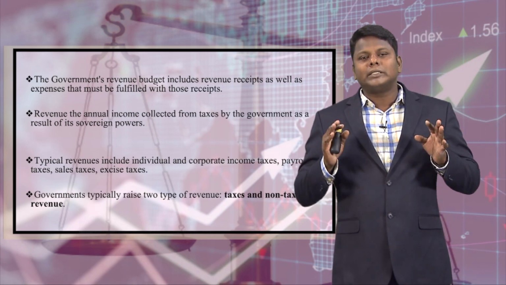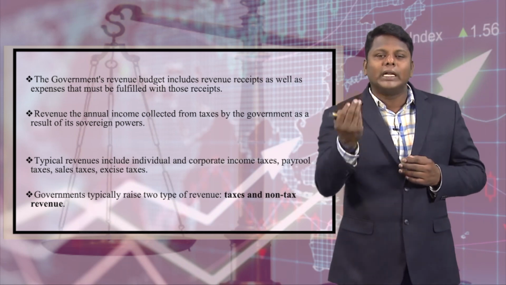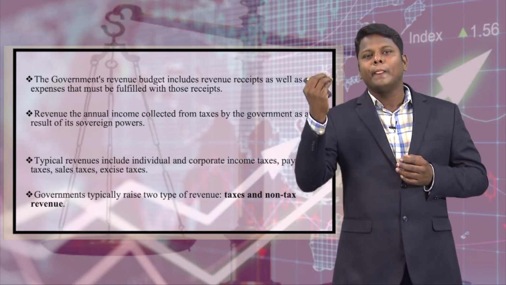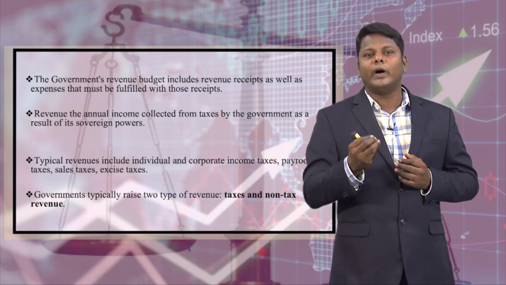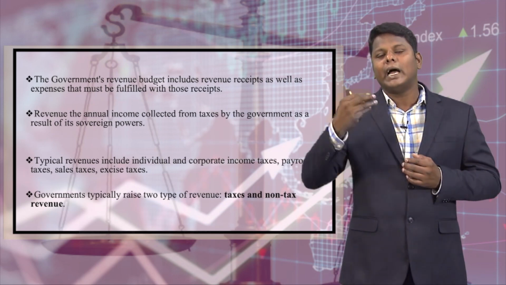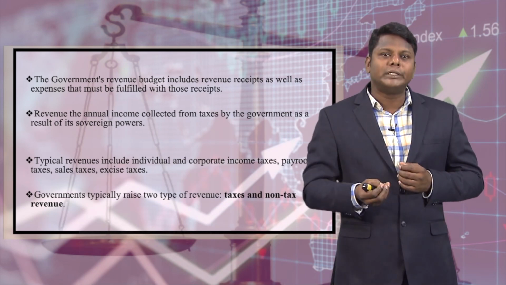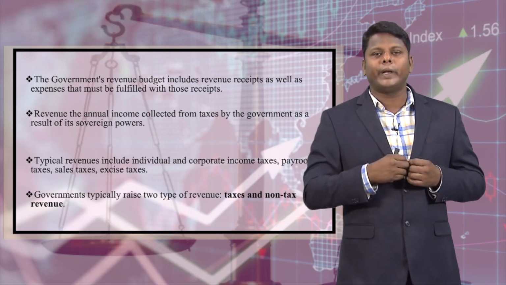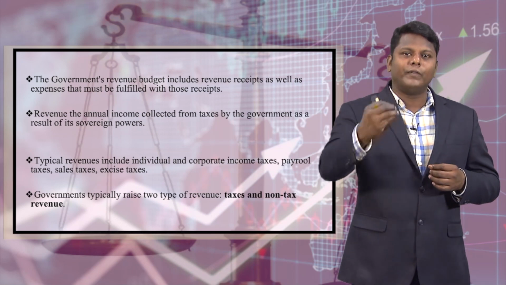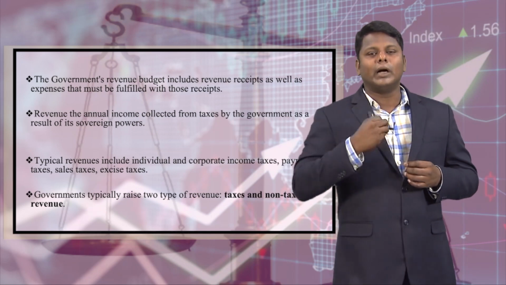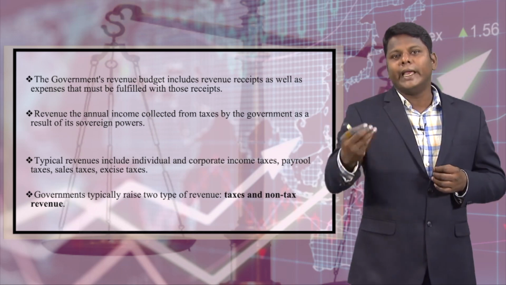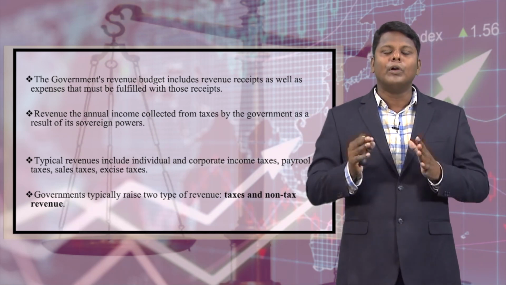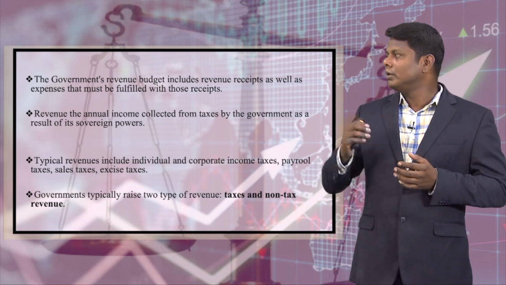The government has a sovereign power to collect taxes. Taxes, direct and indirect, are the main source of income for the government, through which it collects money from individuals as well as corporates. If they are selling any product, something called sales tax will be there, and customs and excise duty. So these are all major sources of revenue for the government.